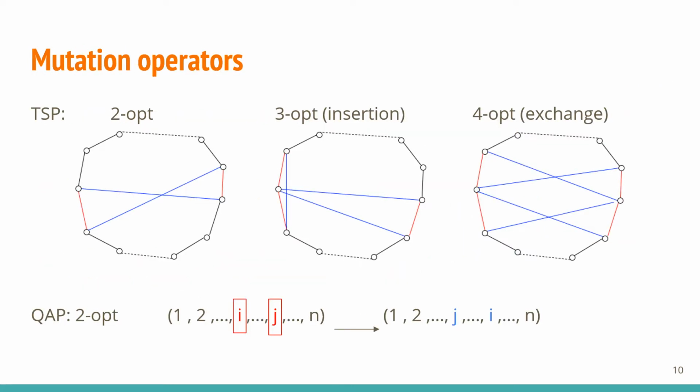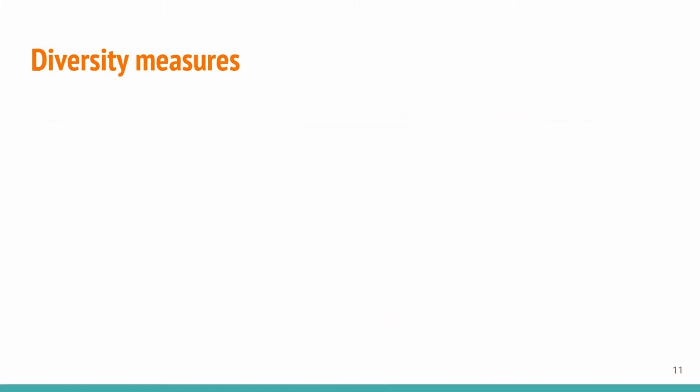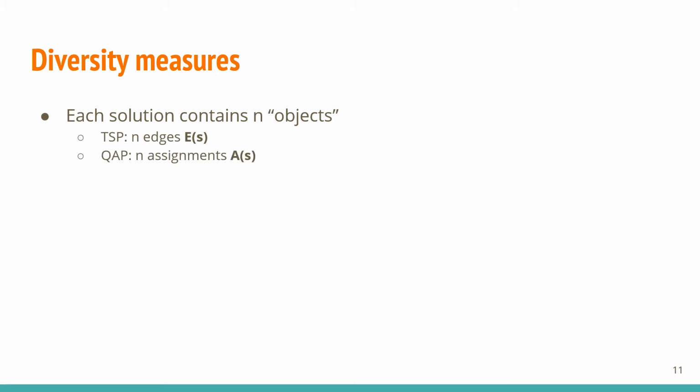The mutation operators we consider are the classic unbiased 2-op, 3-op, and 4-op, which can be implemented naturally on permutations. Since for each of these there are order n squared different operations on any solution, the worst-case runtimes produced by them are largely identical with some distinction. As for diversity measures, we consider two commonly used distance-based measures. In both problems, a solution can be seen as a set of n objects: edges in TSP, and assignments in QAP.